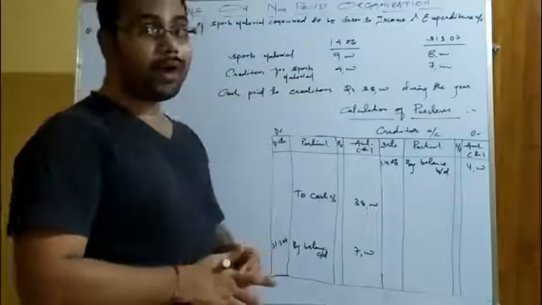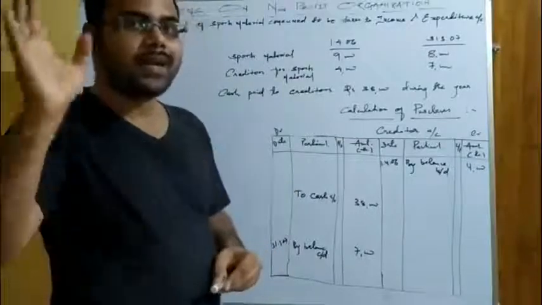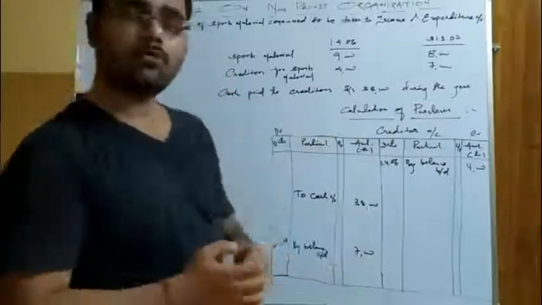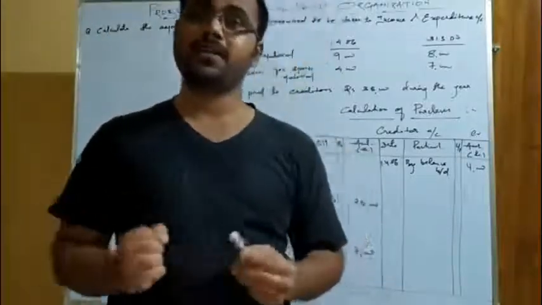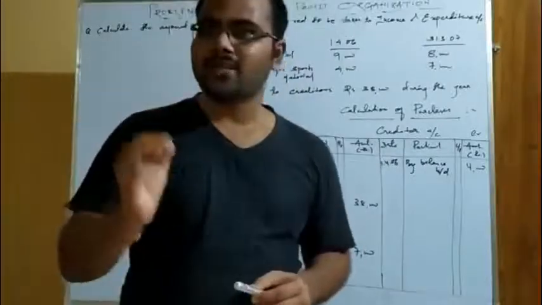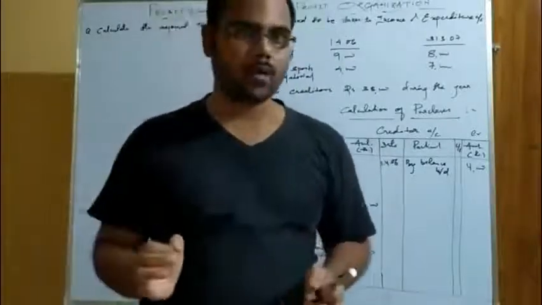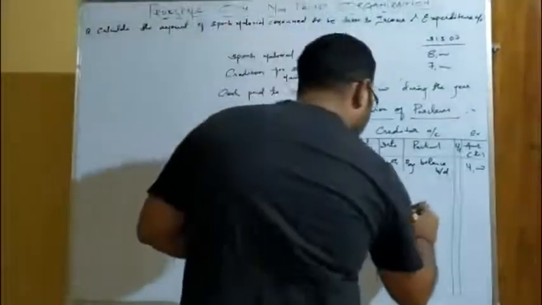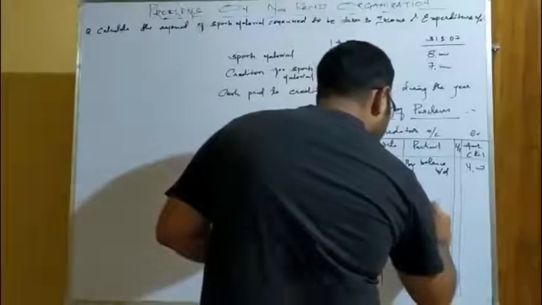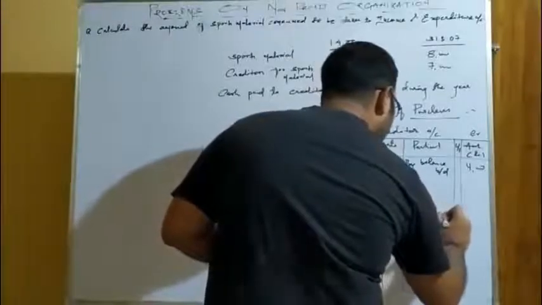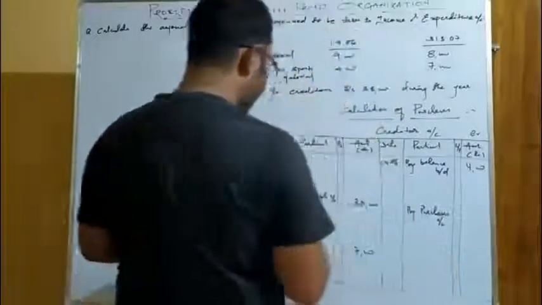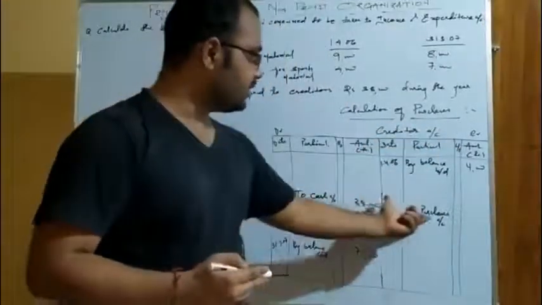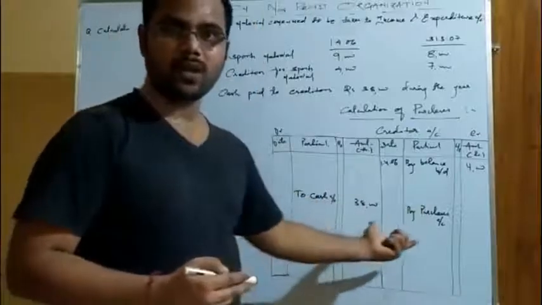Now we have to find the purchases. Okay, purchases made during the year. I told you in the beginning what the journal entry is when you make a purchase on credit basis from the creditors. The journal entry is purchase account debited to creditor account. So where should it be posted in the ledger? On the credit side. By purchases. What do you have to write here? By purchase account. Since the date is not given, again it is made during the year, so no date is there. And see, it is written in the middle because they are made during the year, not in the opening, not in the closing.